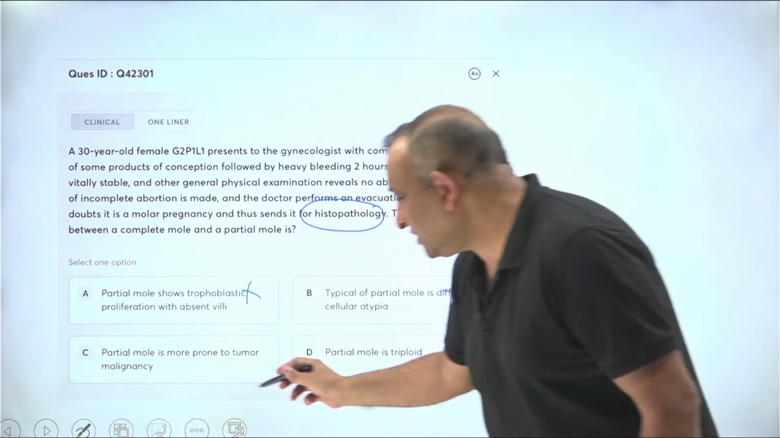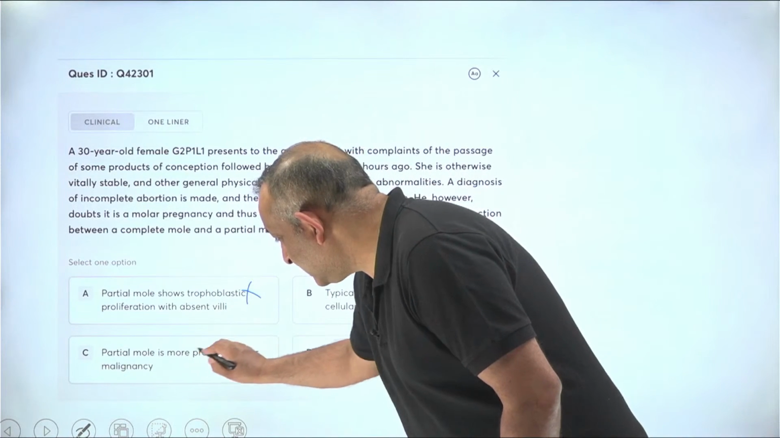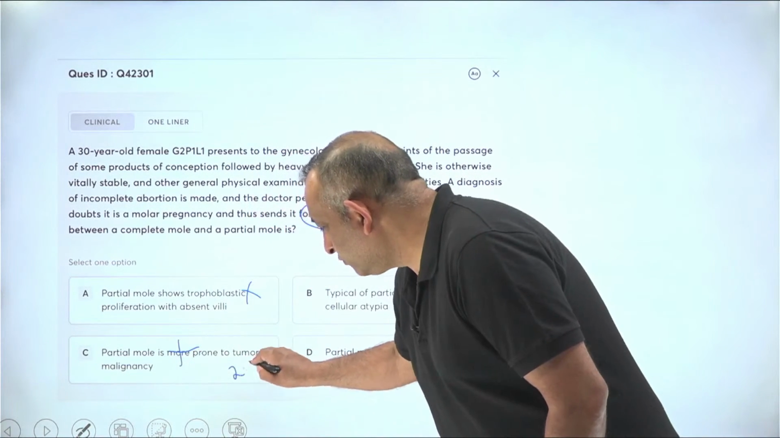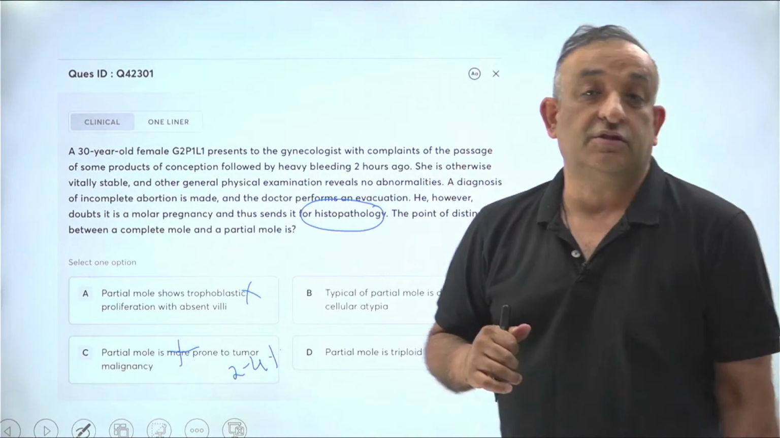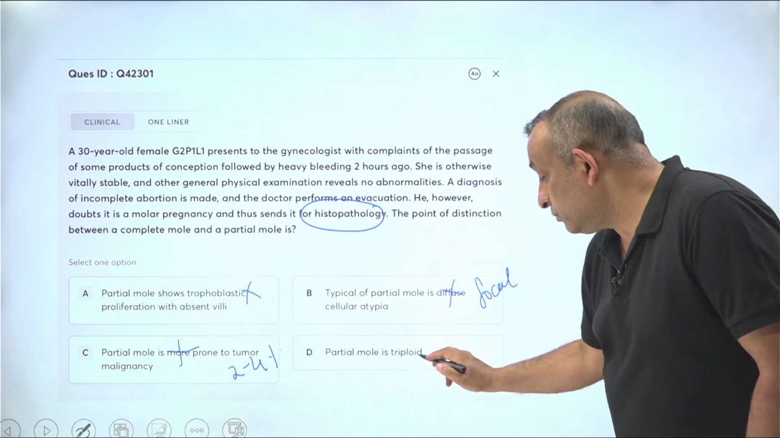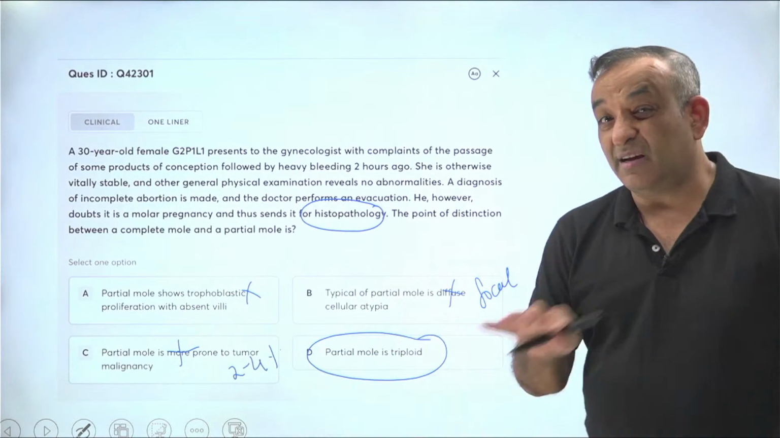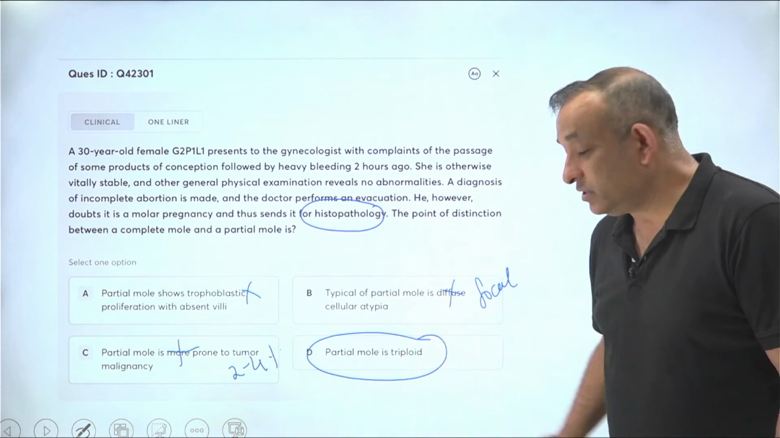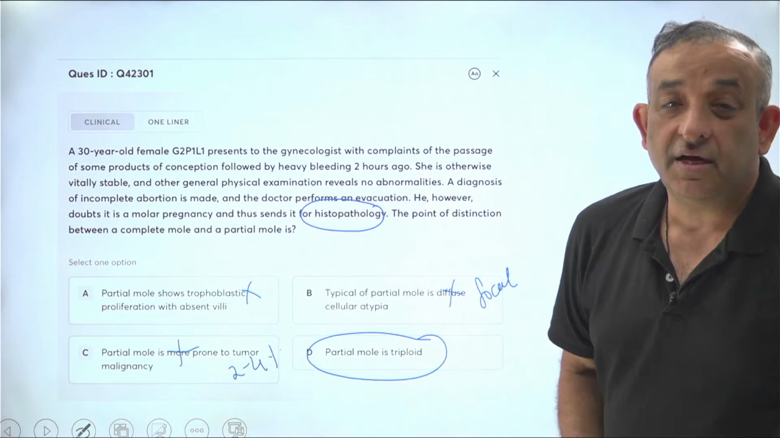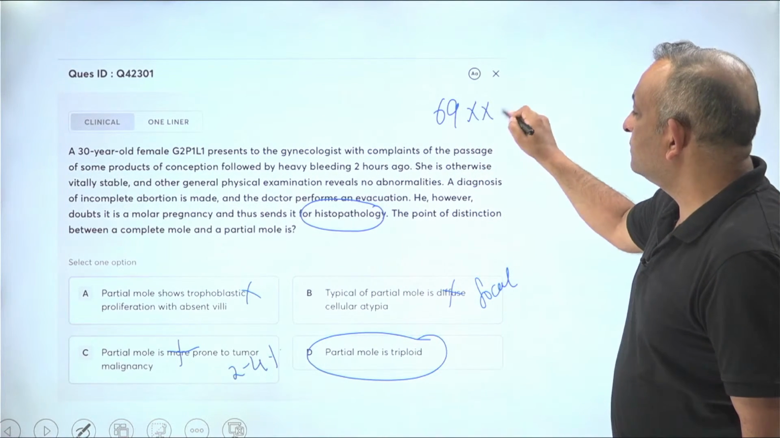All right. Partial mole is more prone to tumor malignancy. No, this is lesser prone. It is 2 to 4% versus a complete mole which is up to 20% chance of choriocarcinoma. And partial mole is triploid. Those who said D, maybe in the exam they're not going to give you such an easy choice. So this was the easy choice. Partial mole is triploid. This is straight away your answer, because most common karyotype of partial mole is 69XXX.